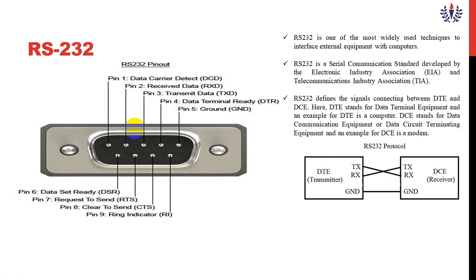Okay, and this RS-232 is a serial communication standard, which was developed by the Electronic Industry Association and Telecommunication Industry Association, that is EIA and TIA. EIA stands for Electronic Industry Association. TIA stands for Telecommunication Industry Association. This RS-232 defines a signal between DTE and DCE. DCE stands for Data Communication Equipment. DTE stands for Data Terminal Equipment. Okay, this is the RS-232 communication protocol.